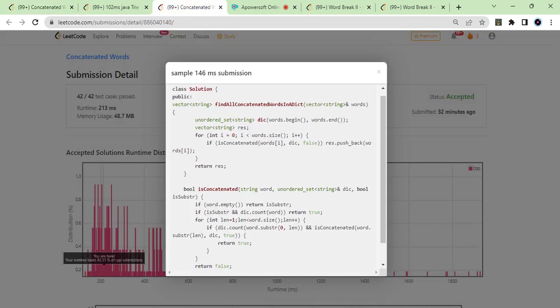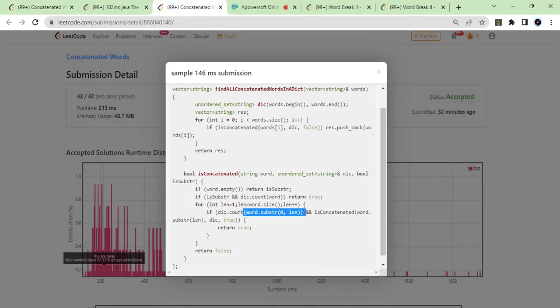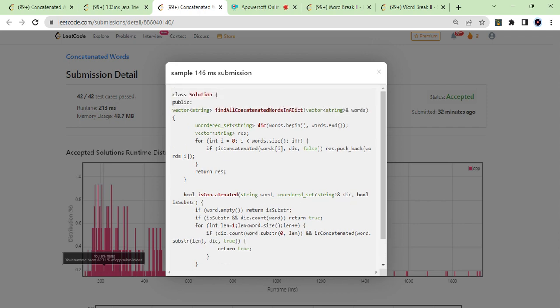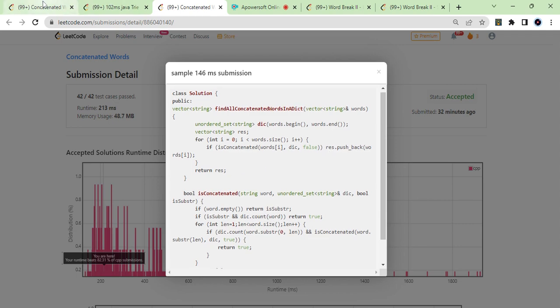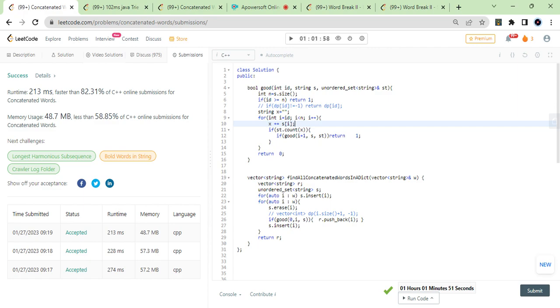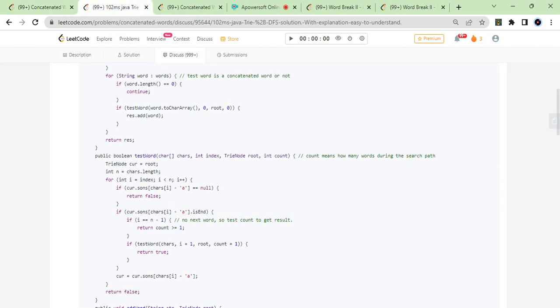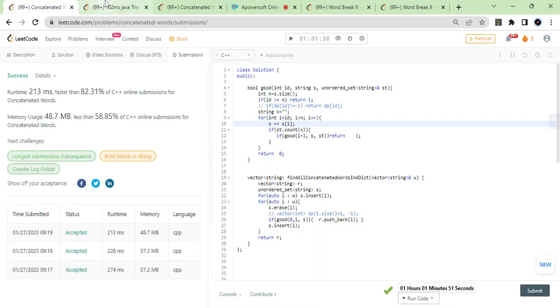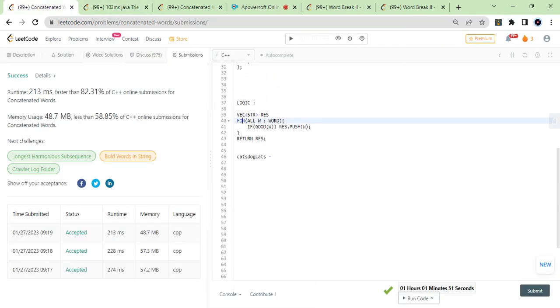But many people have just done that only, substr of 0 to length, or whatever is concatenated word dot substr length. A few solutions I just saw, like what he is doing. First of all, this is not an alternative. You have to go for every string, then run a function to check whether it is good or not. It will return, and if it's good, then push back into the result. Now this function is also very simple, in my case also, in their case also. If you are applying a trie, we will talk about that. But currently, the logic is that you have to go for every word.